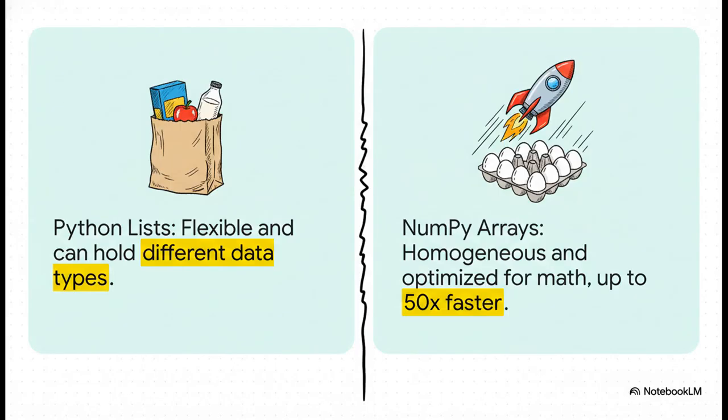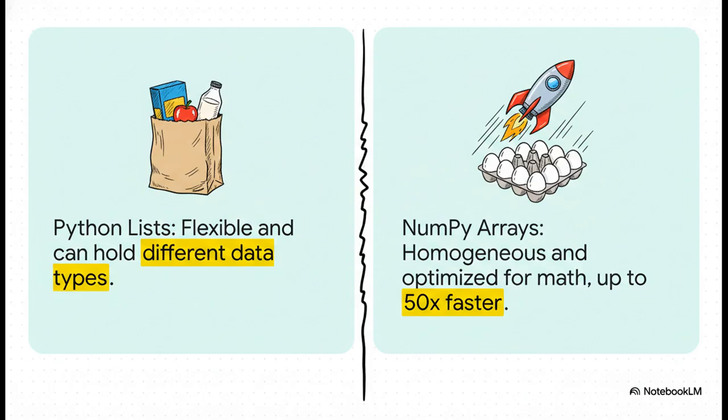This slide just nails the difference. Think of a Python list like a grocery bag. You can toss anything you want in there, an apple, the number 5, a line of text, whatever. It's super versatile. But a NumPy array is like an egg carton. It's designed to hold only one type of thing, eggs. Or in our case, numbers of the same type, like all integers or all decimals.